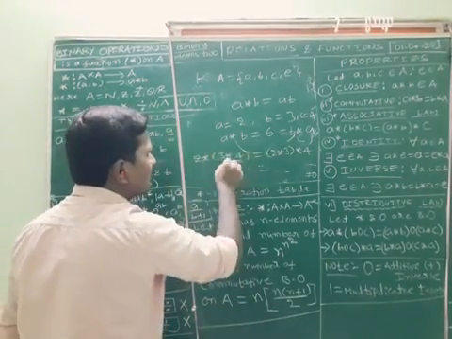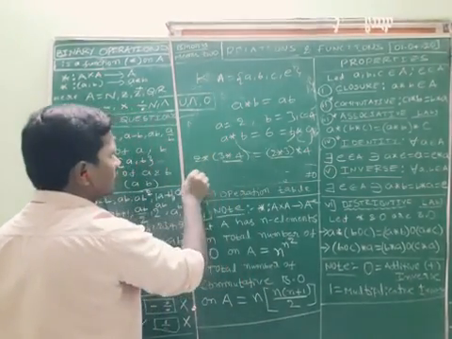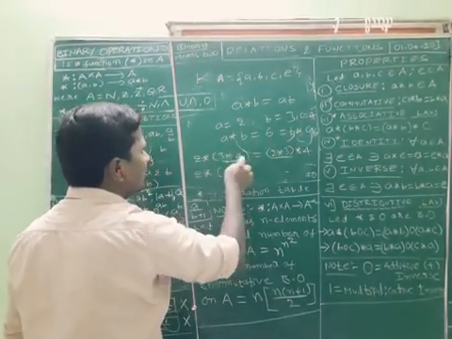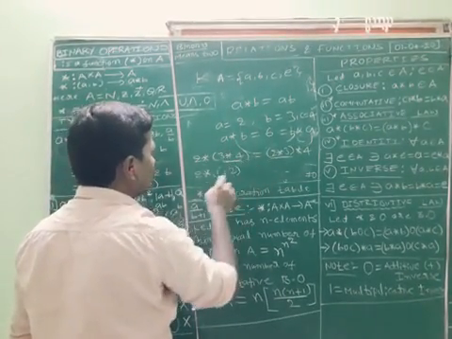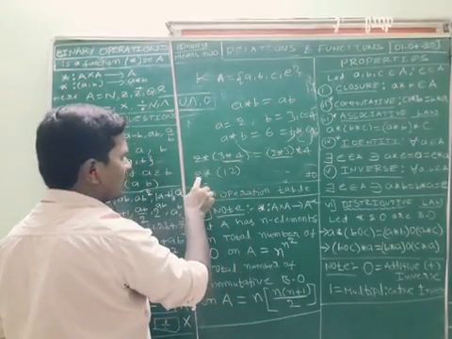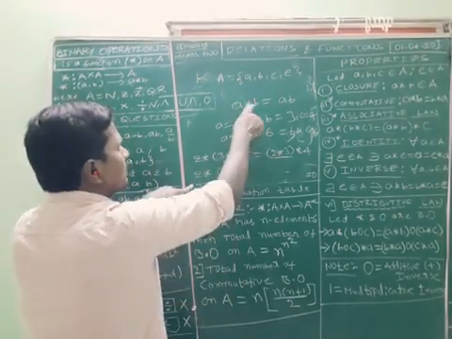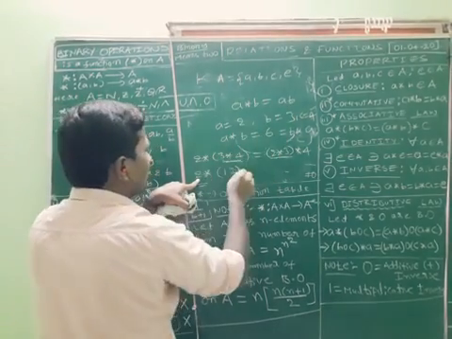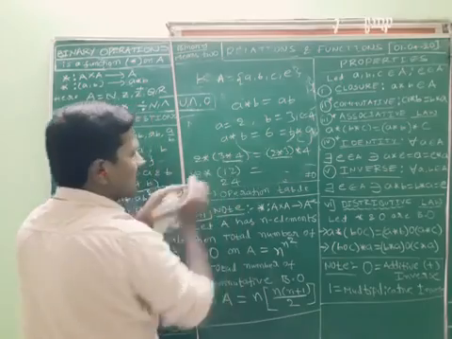How to find it? You can take these two values first: 2 cross, what is 3 star 4? A star B is AB, so 3 into 4 is 12. Again we apply the same property: A star B, 2 into 12, that is 24. The LHS value we got is 24.